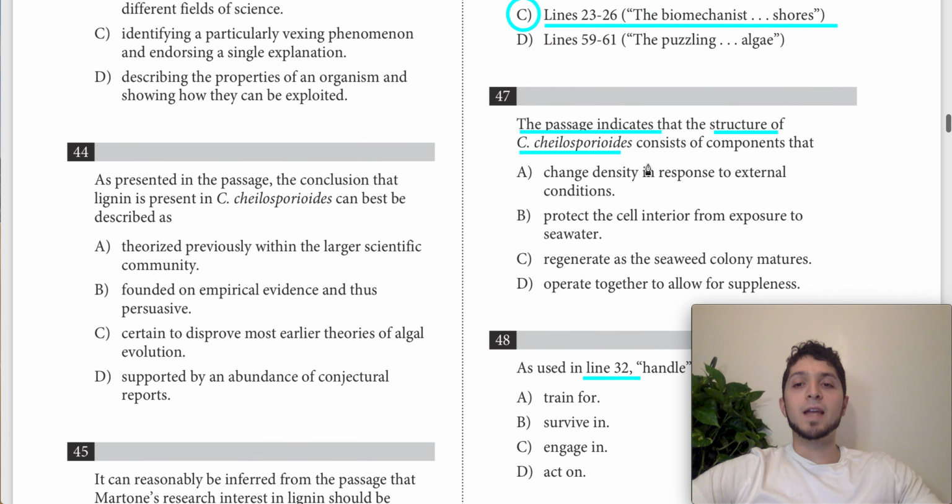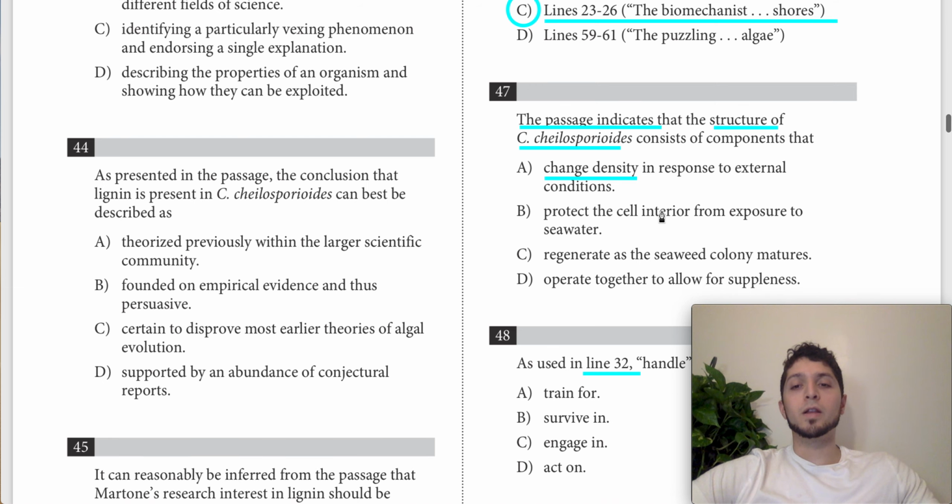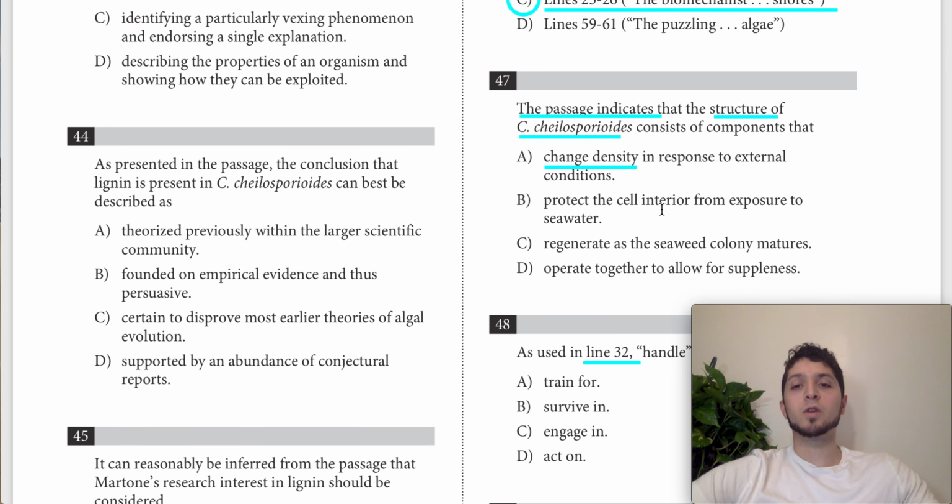Answer choice A says that the structure consists of components that change density in response to external conditions. Nowhere in our text, and really nowhere in the passage either, does it talk about how the structure of this algae is able to change density. So for that reason, we can get rid of A.